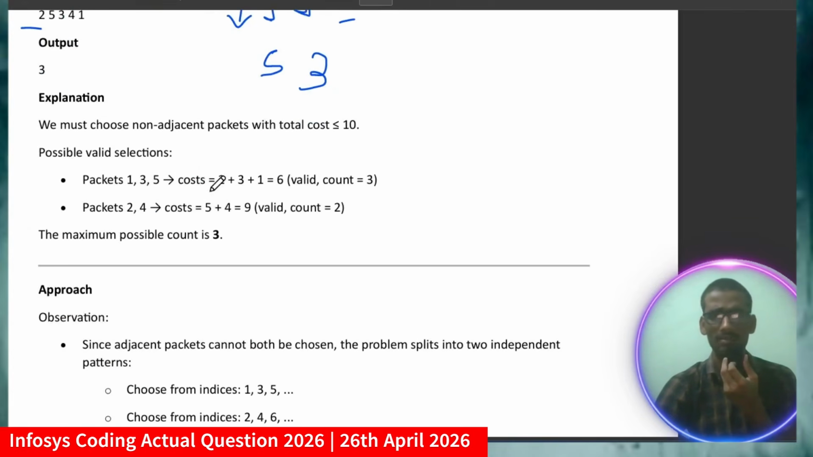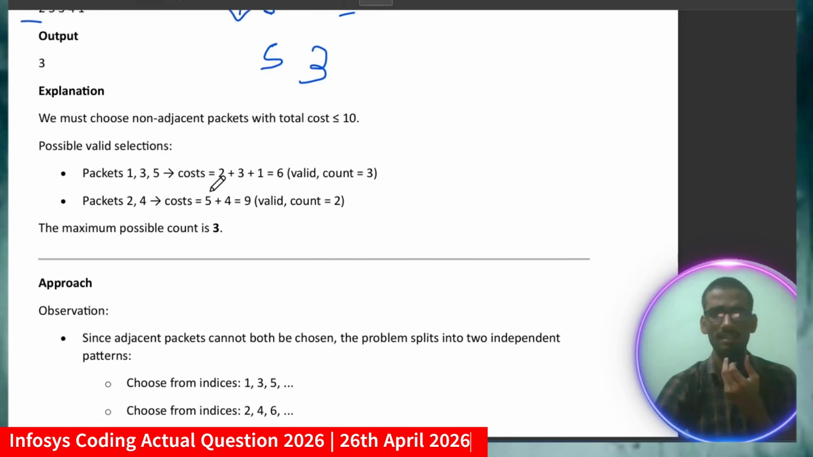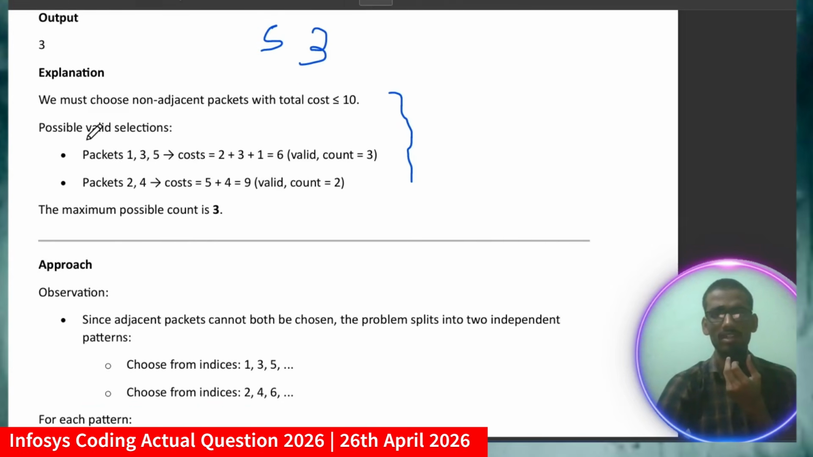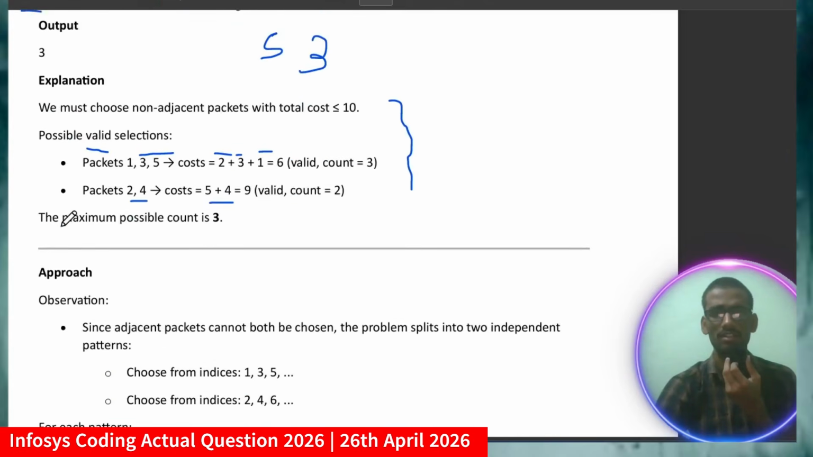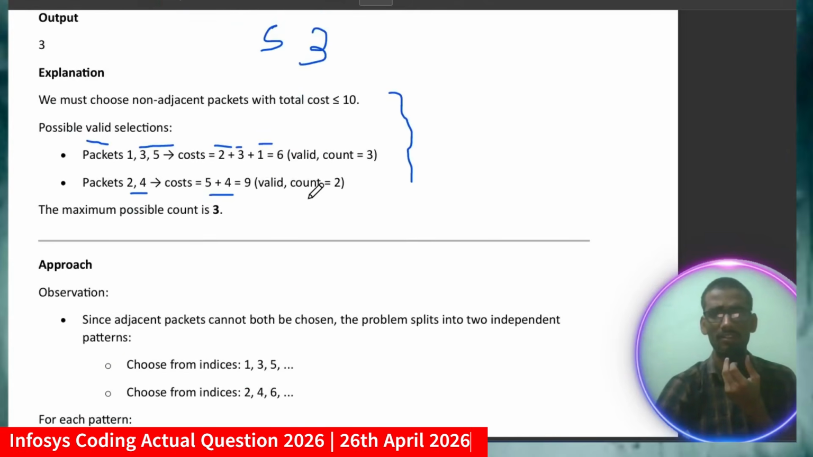So what approach am I going to apply here? You can read the detailed explanation, whatever I have just discussed. Possible valid selections are packets 1, 3, 5 with costs 2, 3, 1, because you have to keep in mind that the labeling cost should not exceed your budget. Then you can also choose packets 2 and 4, and the cost will be 5 plus 4, which is 9, and the valid count is 2. So the maximum possible count is 3. You have to return the maximum possible count, so here we will return 3.